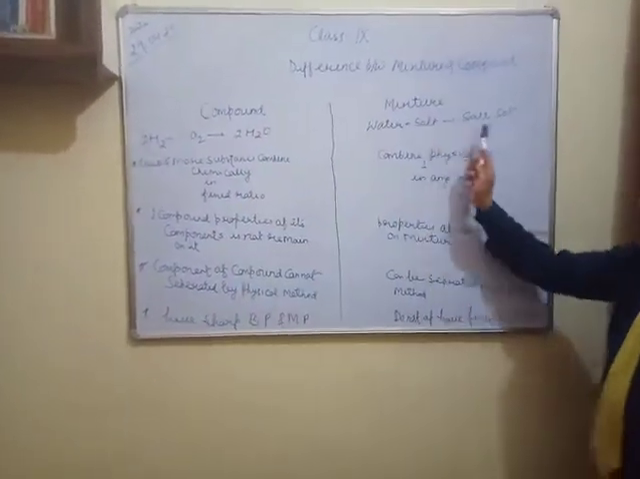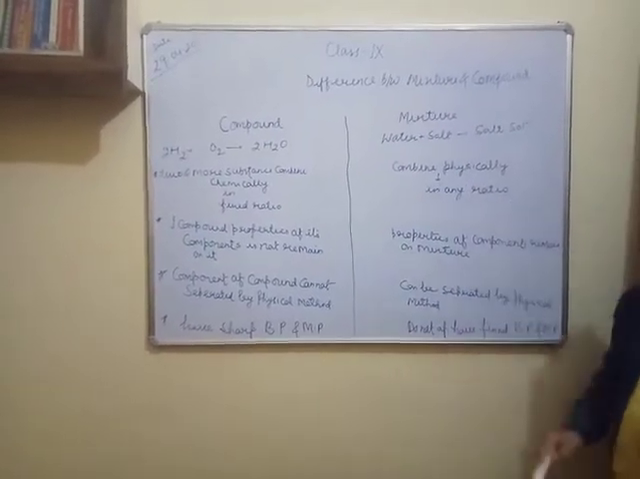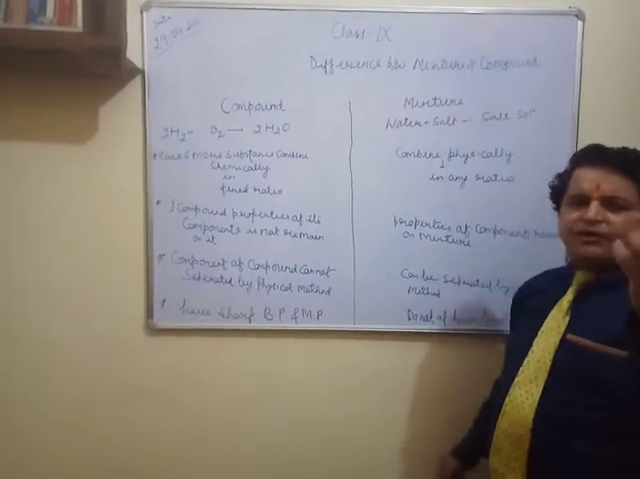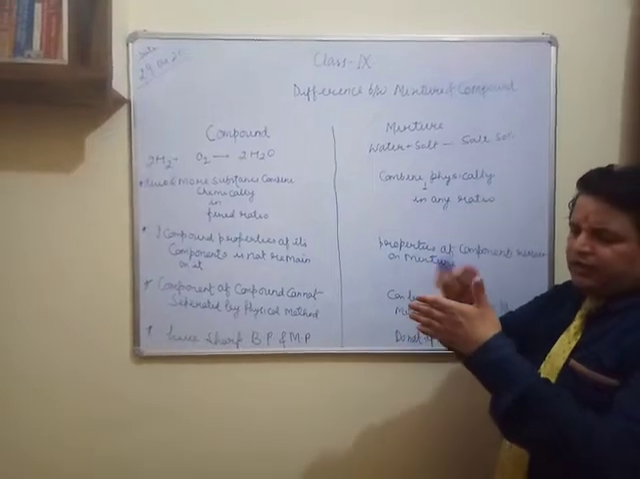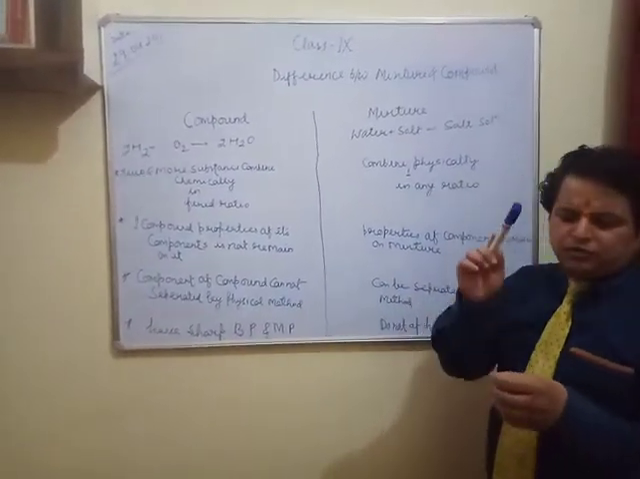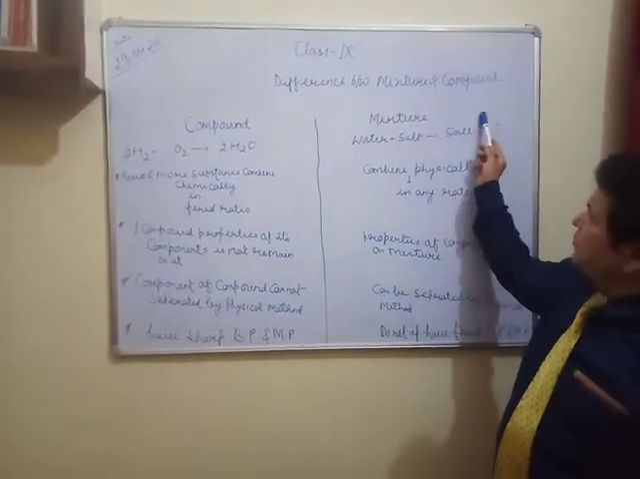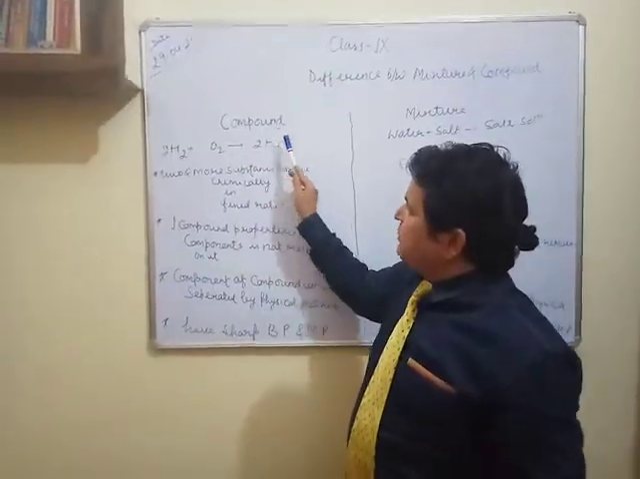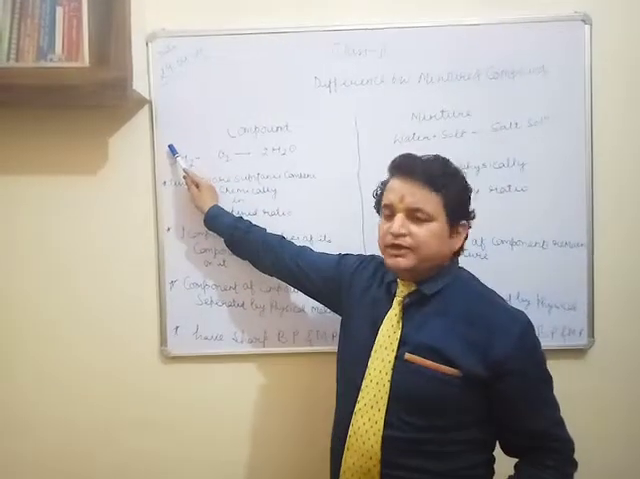While in a mixture there is no such kind of ratio. As I gave you the example in the last video, whether you are adding 1 spoon of salt in a given amount of water or you are adding 2 spoons of salt in a given amount of water, the resulting solution will be a mixture. While in a compound it will not be there. In a compound we need a fixed ratio of its components.